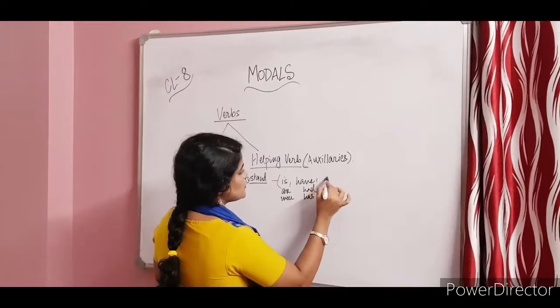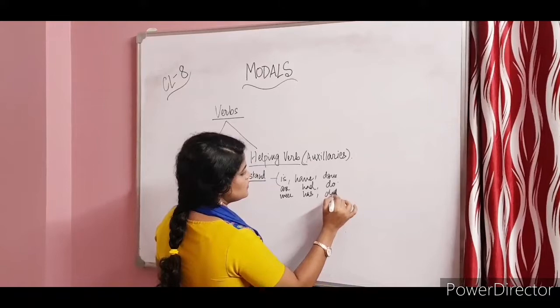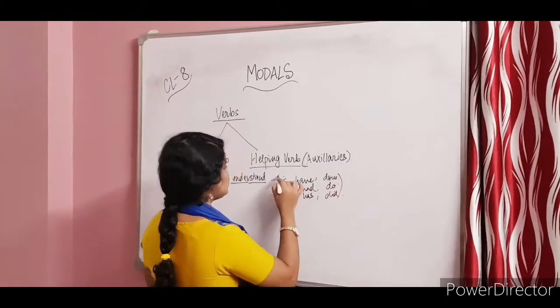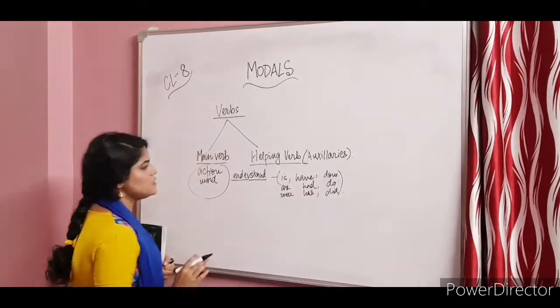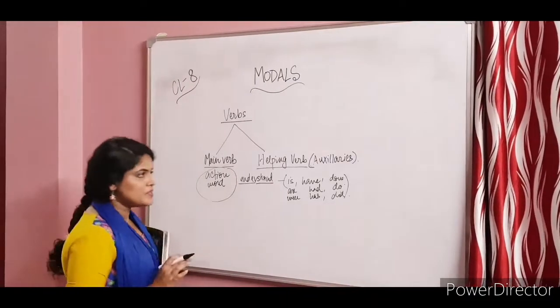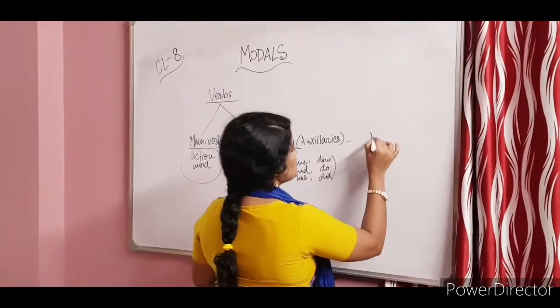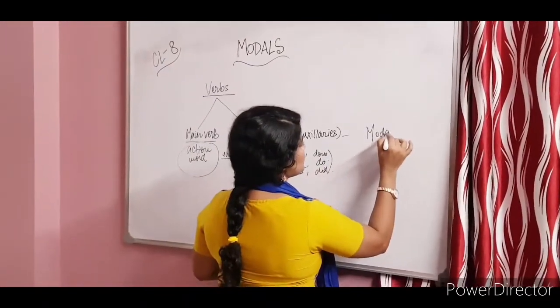Sometimes do, done, did can also be used. So these can be called auxiliaries, and there is another kind of helping verb that we can talk about, and that is modals.